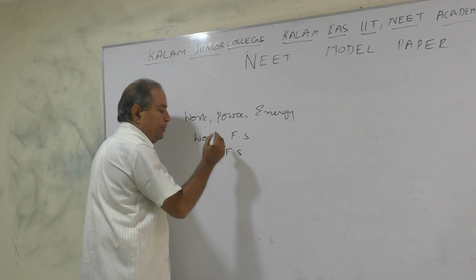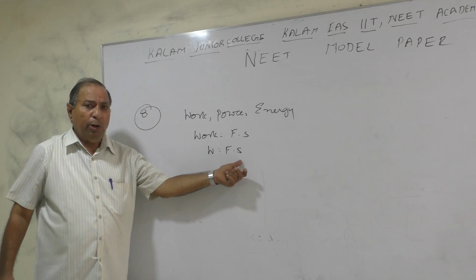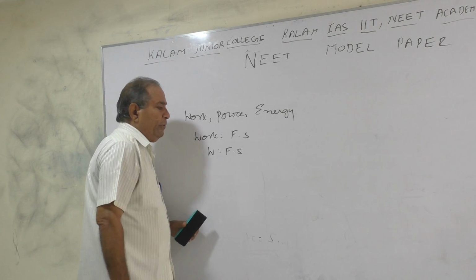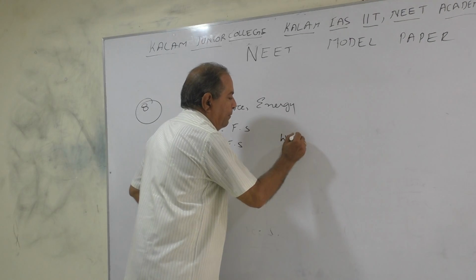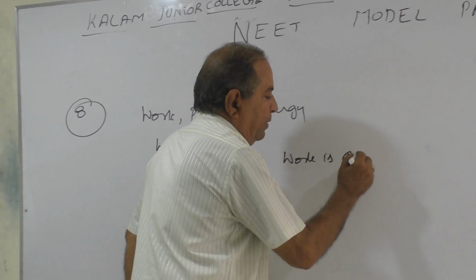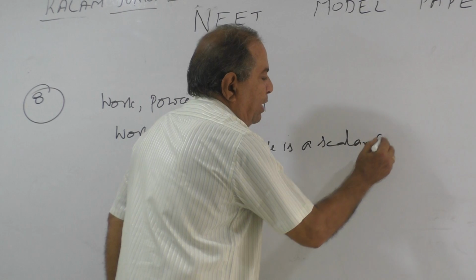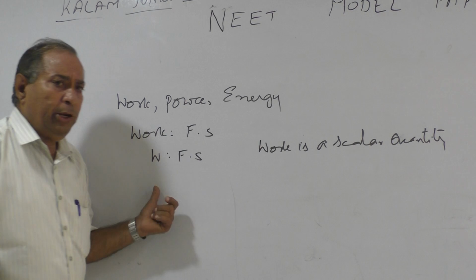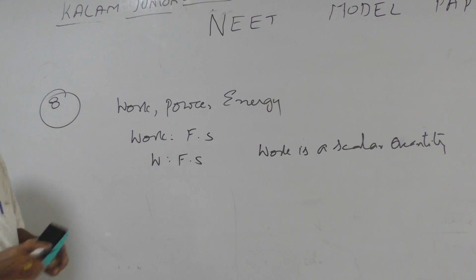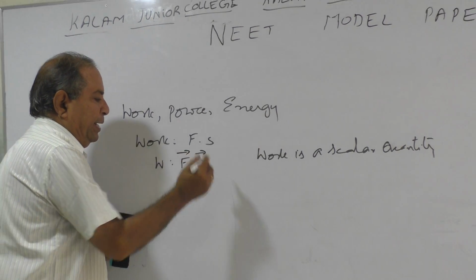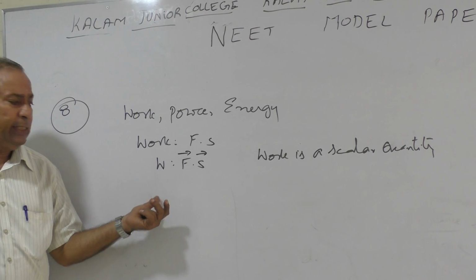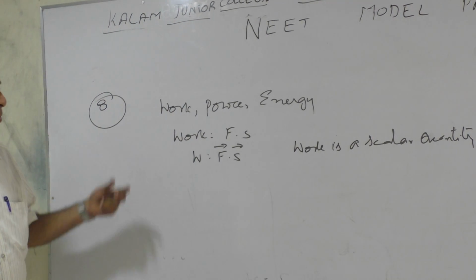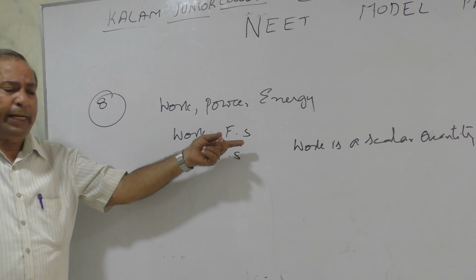So work is the dot product of two vector quantities. W is a scalar quantity. Why a scalar quantity? W is equal to F dot S. F is a vector, S is a vector. The dot product of two vectors is a scalar. That we'll teach in the class in the vector session. Now, what does work mean? Force into displacement, F dot S.